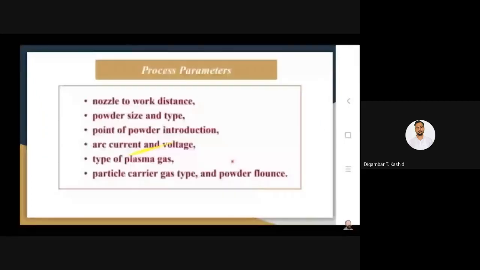Now if you think of the process parameters, these are the nozzle to work distance, then powder size and its type, point of powder introduction, arc current and voltage, the type of plasma gas which you are using, then particle carrier gas type and powder flow. So these are the different parameters which jointly play an important role in determining the coating quality. Okay, so this is about some thermal deposition techniques.